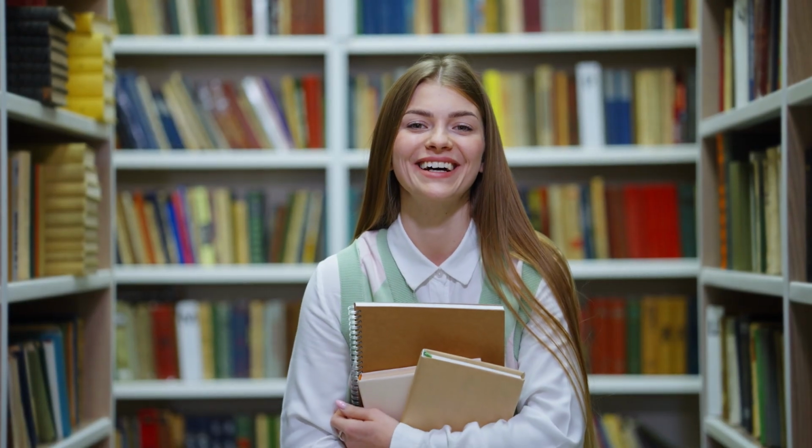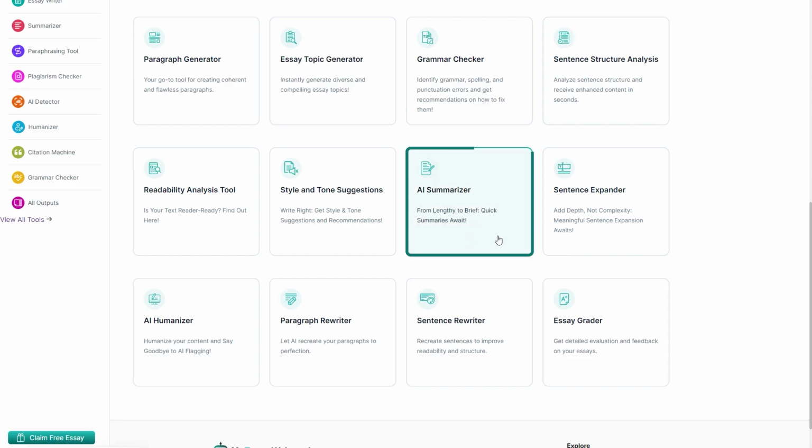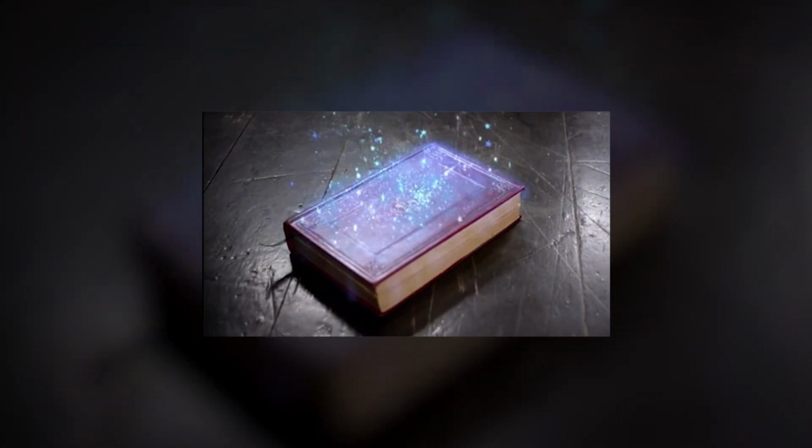Ready to level up your studies? Give the AI Essay Summarizer a spin and see the magic for yourself.